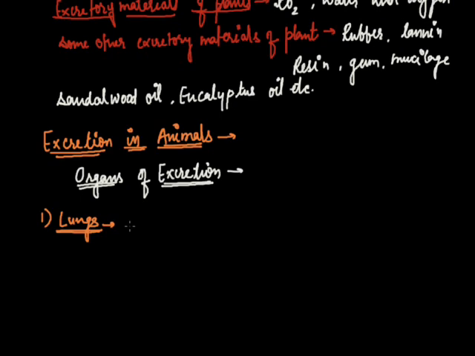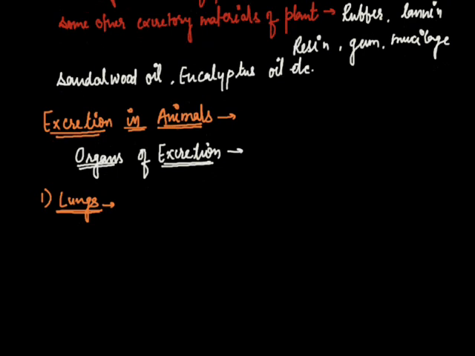So in this case, carbon dioxide is an excretory material for animals. CO2 produced by the oxidation of glucose or other food substances in the tissue is removed by the blood. This carbon dioxide is carried to the lungs through the blood vessels, where it diffuses into the alveoli and out through the respiratory tract.